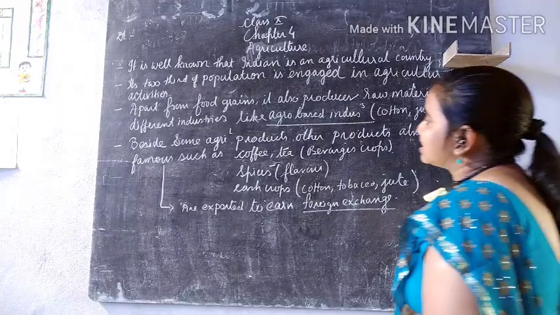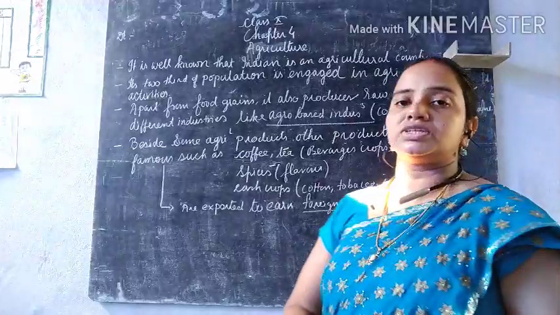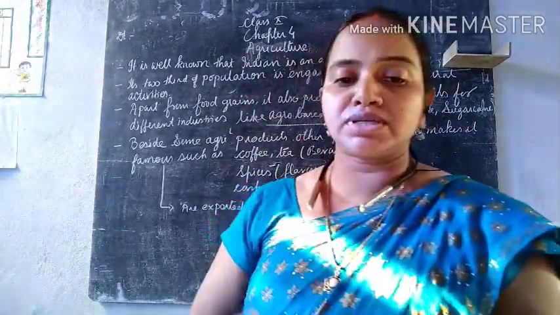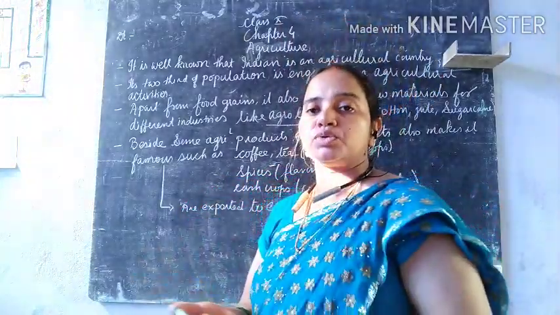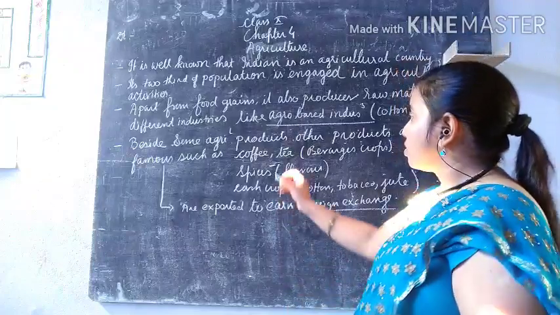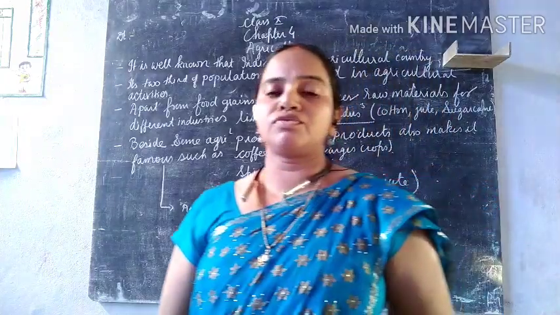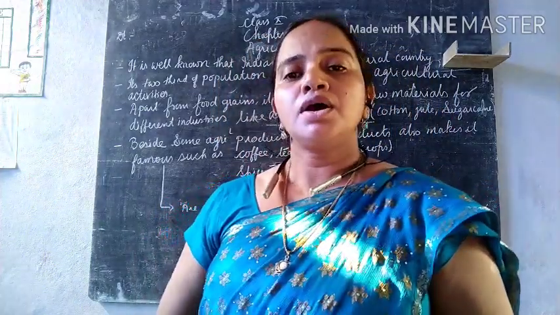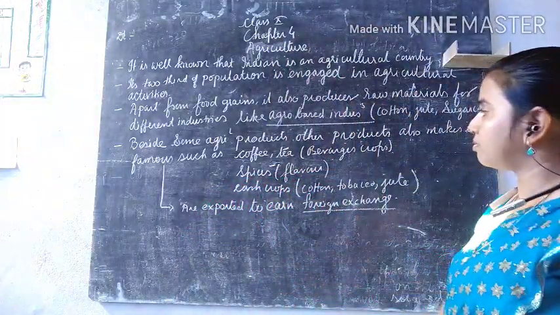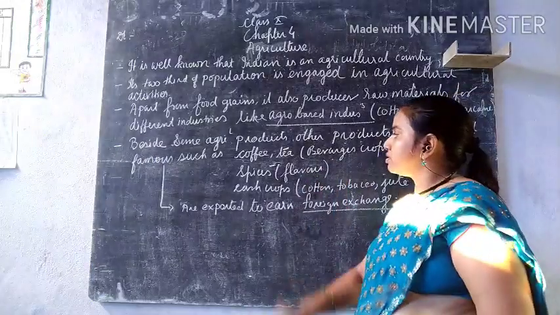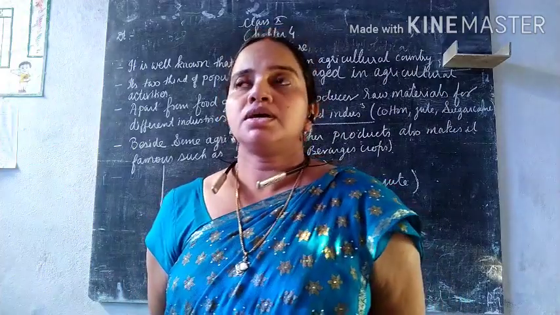Now the next point, why agriculture is important. Besides some agricultural products, other products also make it famous. Some important items are used for trade, that is importing and exporting. First, the beverage crops, that is tea and coffee. India is well known for its tea and coffee, and these are sold outside our country, which is known as exporting. The second product is spices.